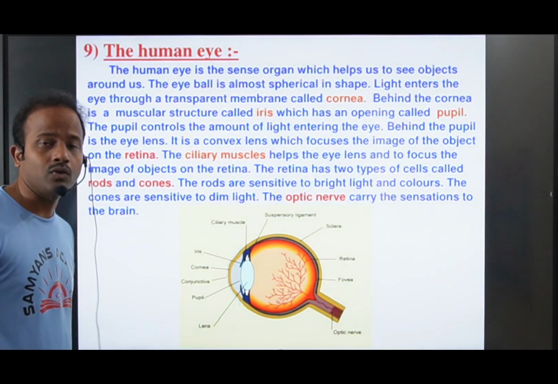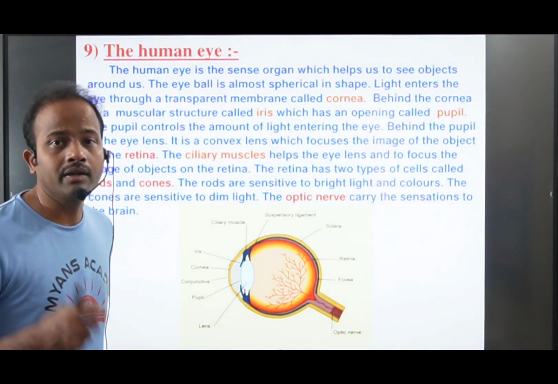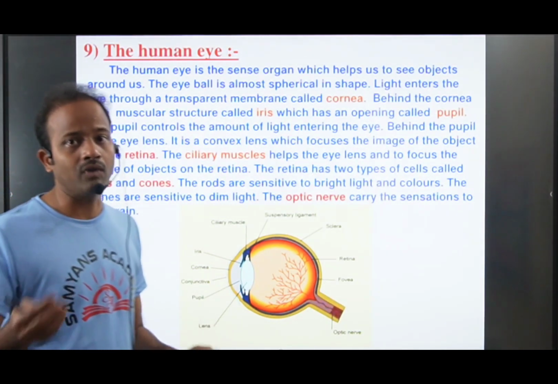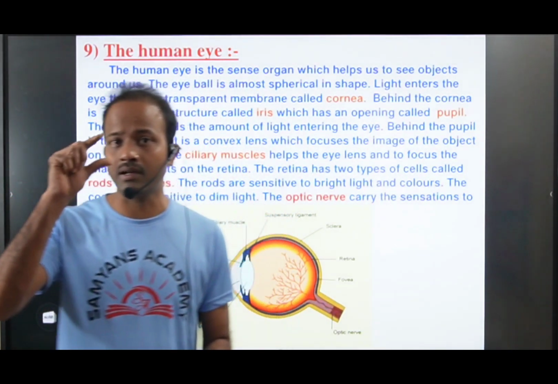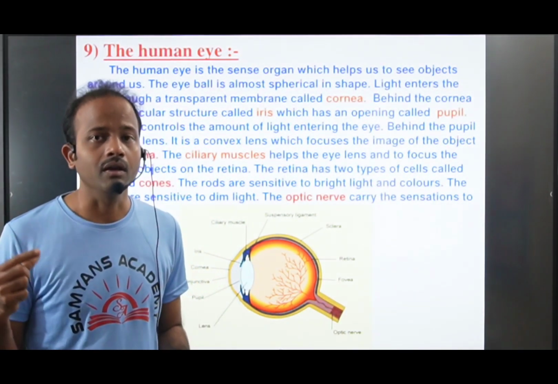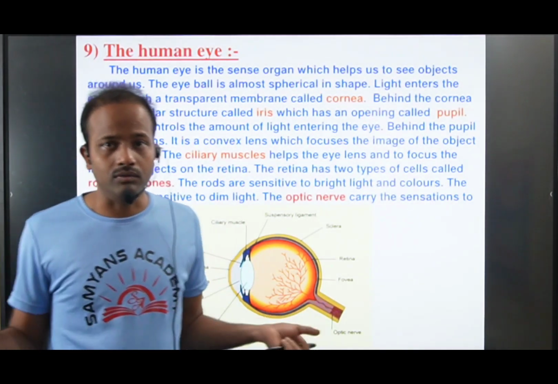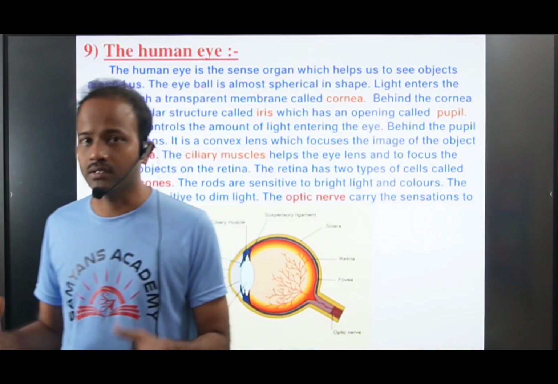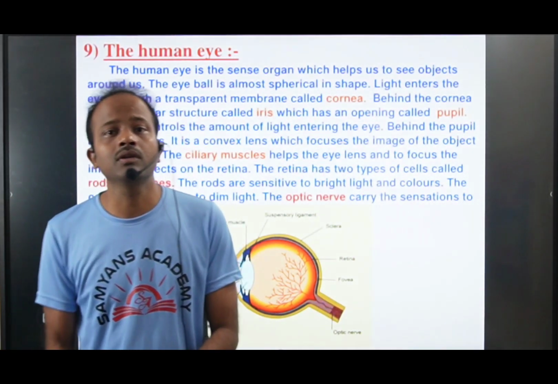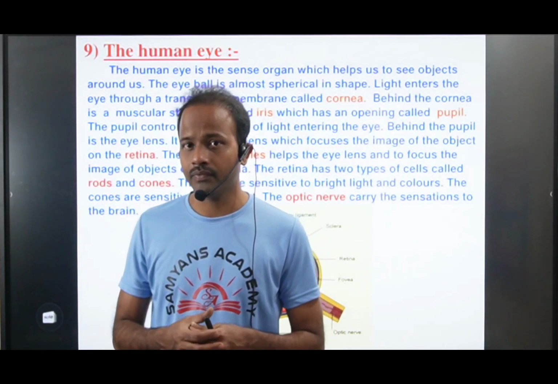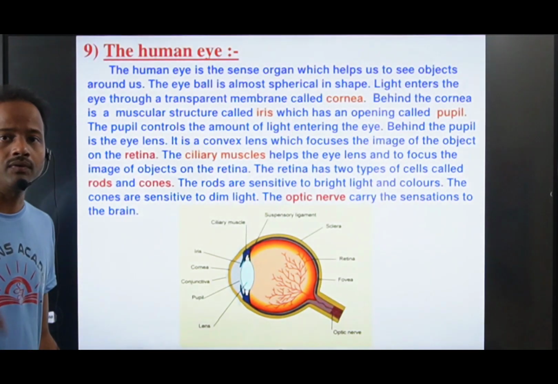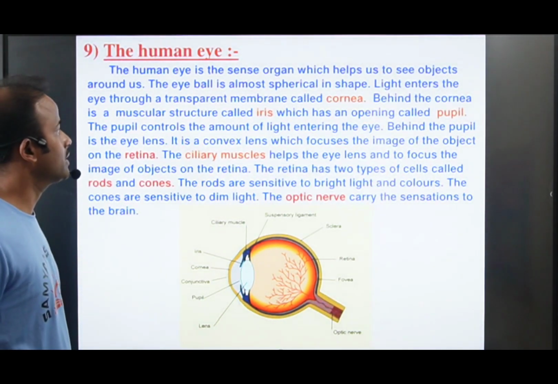So what is the function of the pupil? It controls the amount of light that enters the eye. Suppose some bright light is falling on your eye, then what will happen? The pupil will contract, and it allows only some light into the eye. Suppose you enter a dark room and want to see things clearly. What will happen at that time? The pupil will enlarge to allow more rays into it. So the pupil controls the amount of light that enters the eye, right?